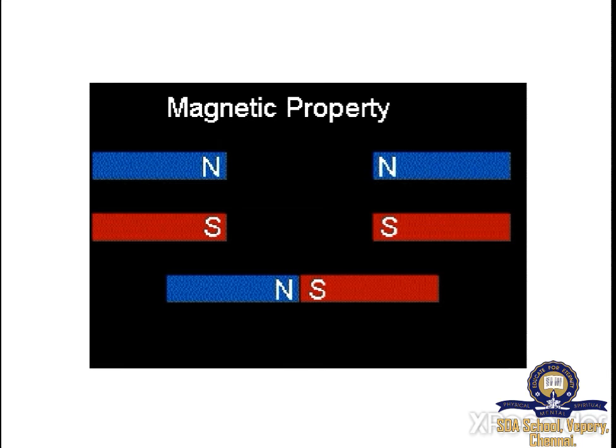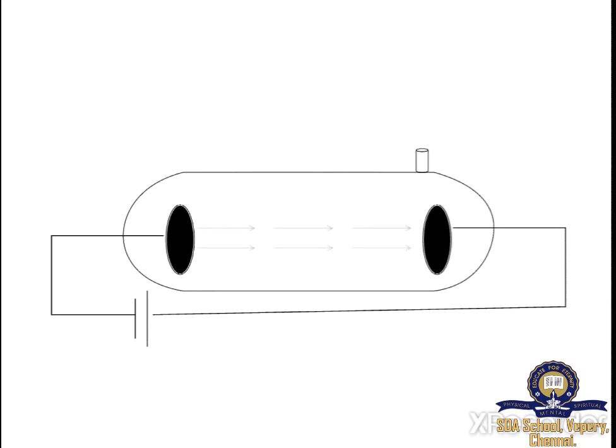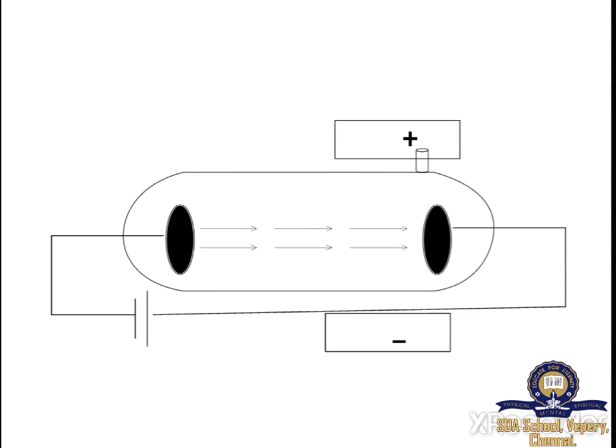Here Thomson kept a positive and a negatively charged electric plate near the discharge tube, and he observed that the cathode rays are deflected towards the positively charged electric plate.